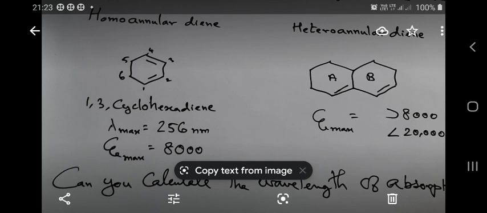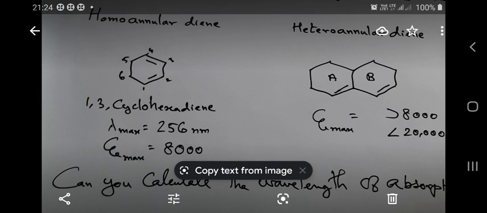And the molar extinction coefficient Emax value is 8000. Whereas look at the next structure. You have a bicyclic system, A and B. Ring A has a double bond, B has a double bond. It is a diene system. It is a cyclic diene system. Here, in the cyclic system, the Emax value is greater than 8000, but it is less than 20,000.